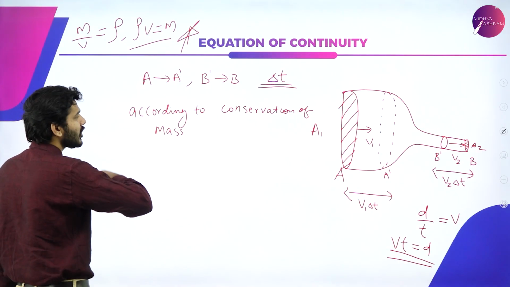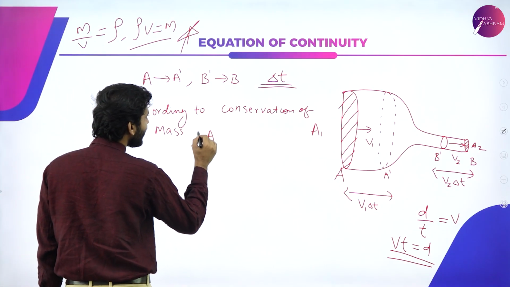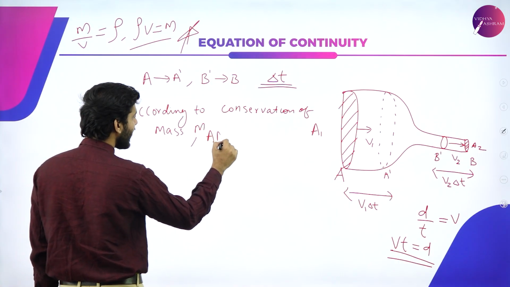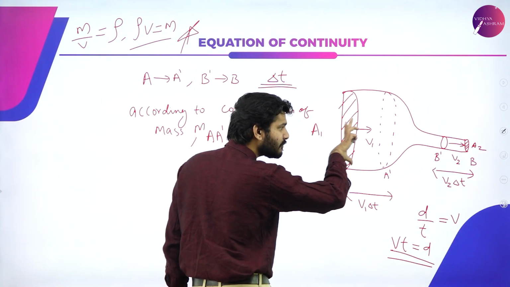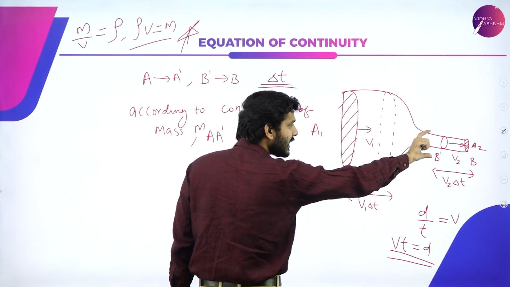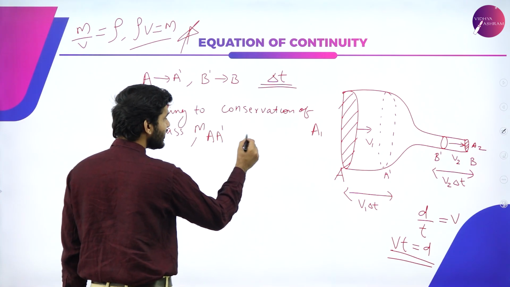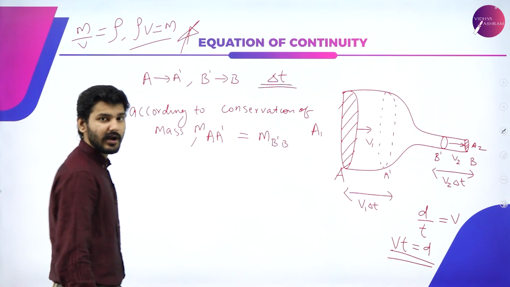So again, according to the law of conservation of mass, how much ever mass is being pushed through the distance A to A dash, the same amount of mass will be pushed through the distance B to B dash. So this will be equal to the mass from B to B dash, right?